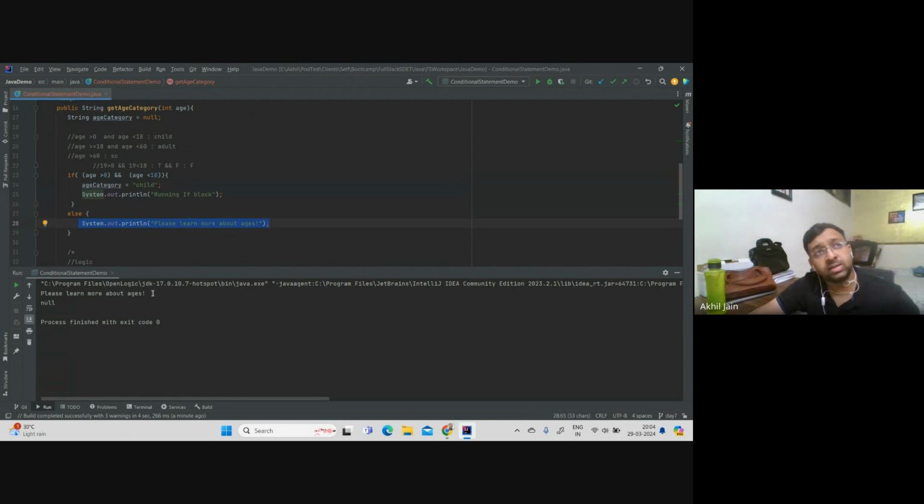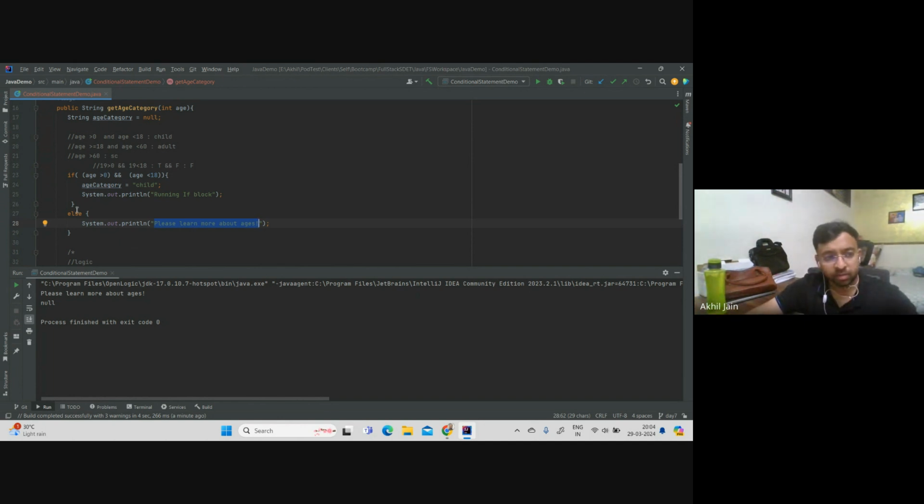Now I'm wondering myself, I provided an age of 19, which is a valid number, right? So in this case, it is not me who is wrong, it is the logic which is not correct. Because in this condition, someone can have an age of 19, and in that case I have to print adult, not this value. So how can I make a change here so that that can be taken care of?